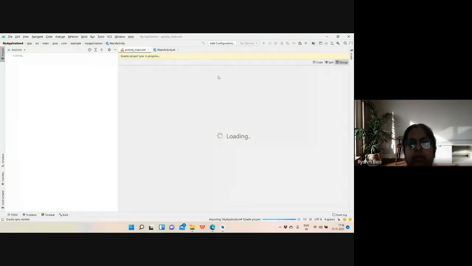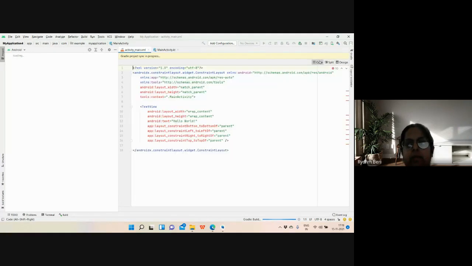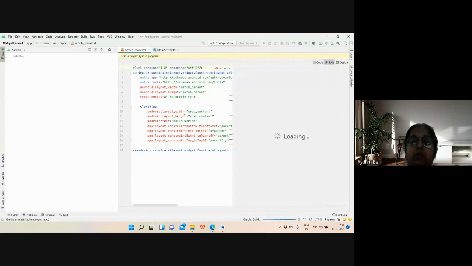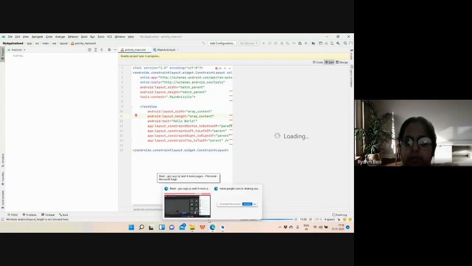Gradle is in the syncing process, so let me move to the code part first until Gradle is built. In the code part, some components are there. When I created the project in front of you, whatever errors there are will be resolved once your Gradle build is done.